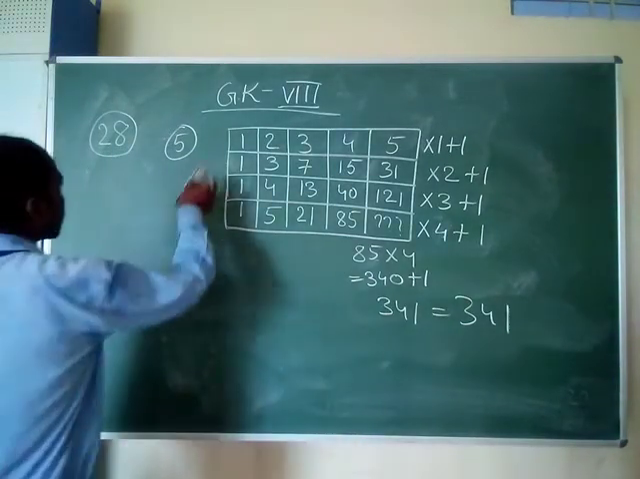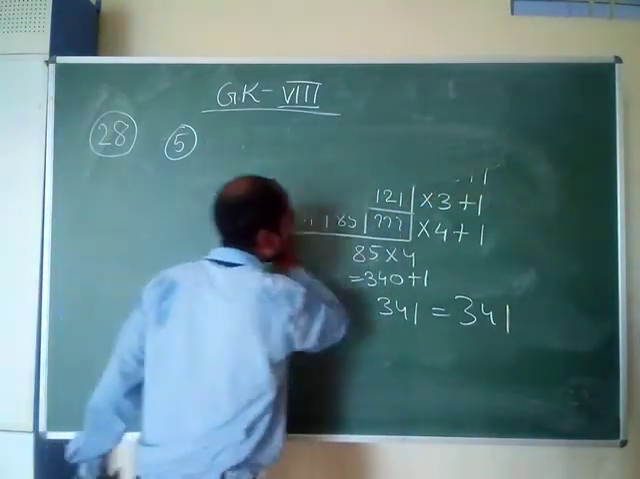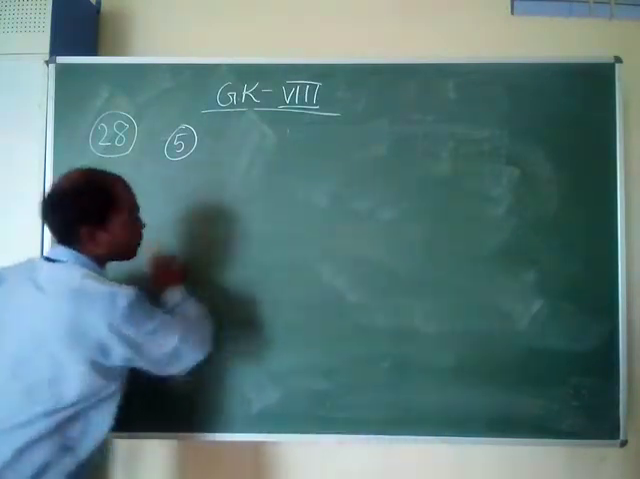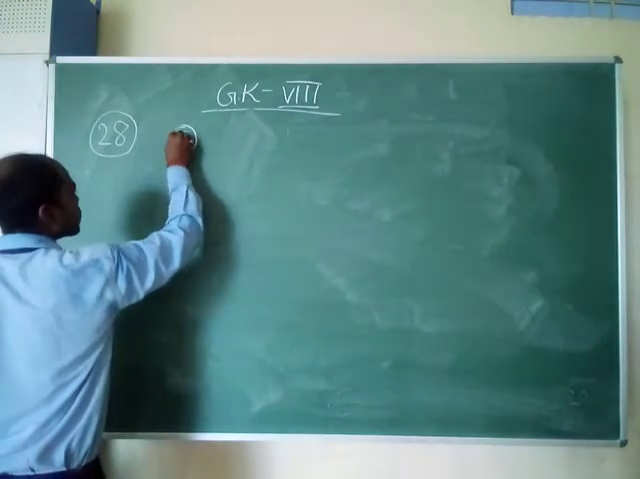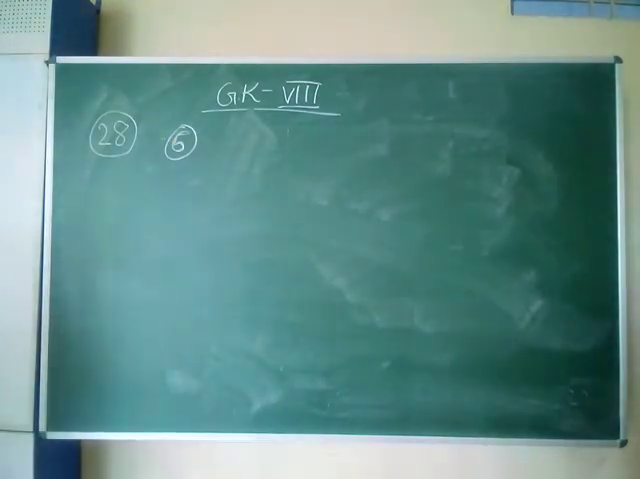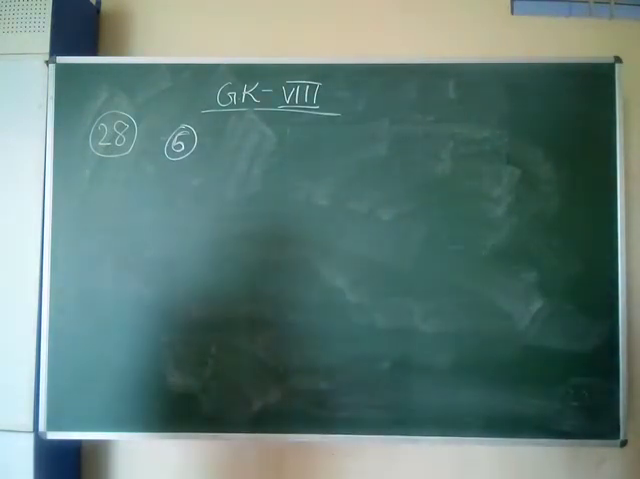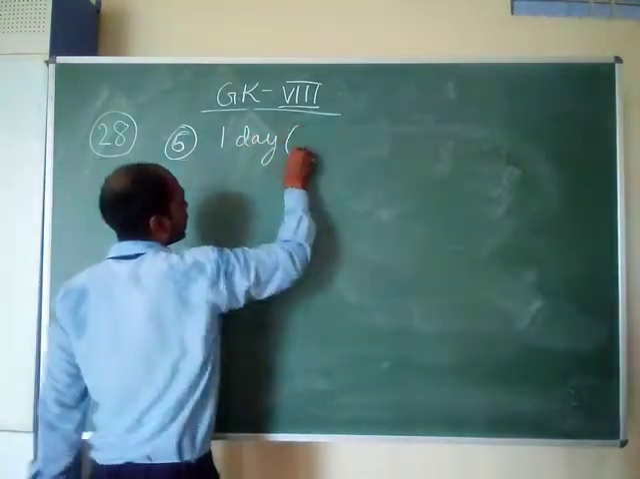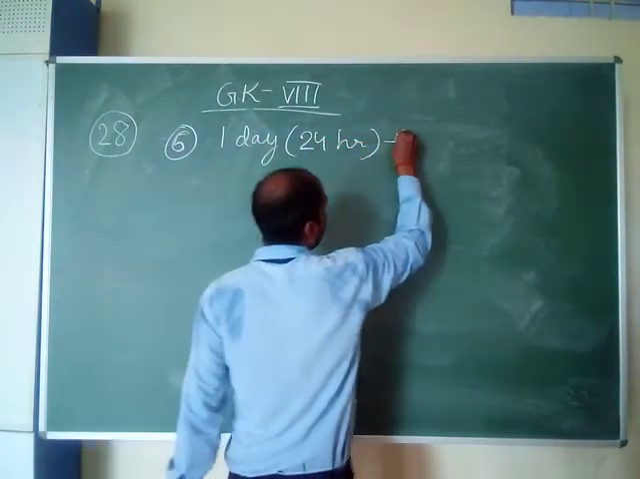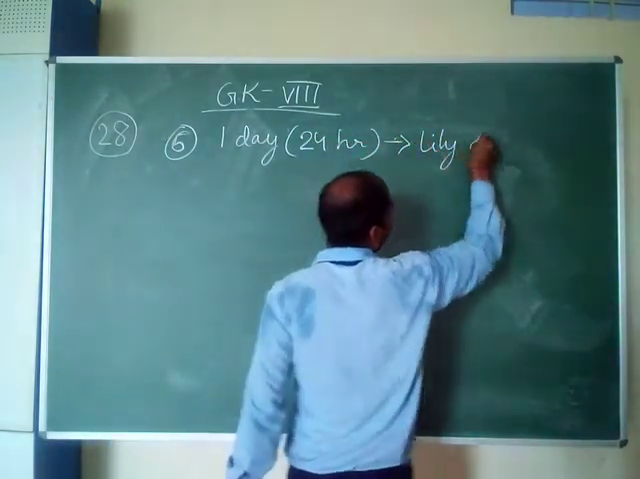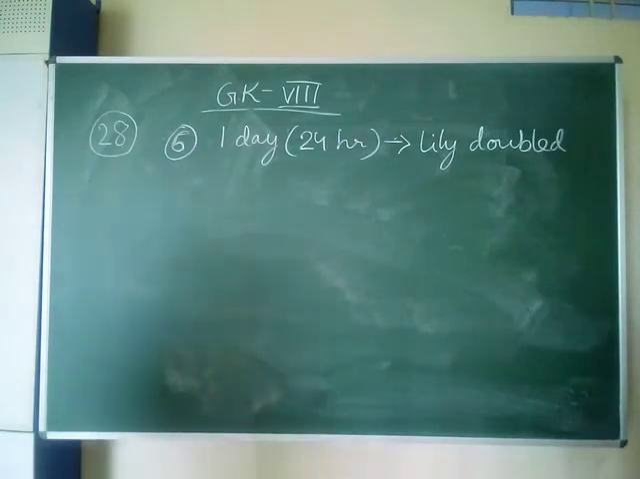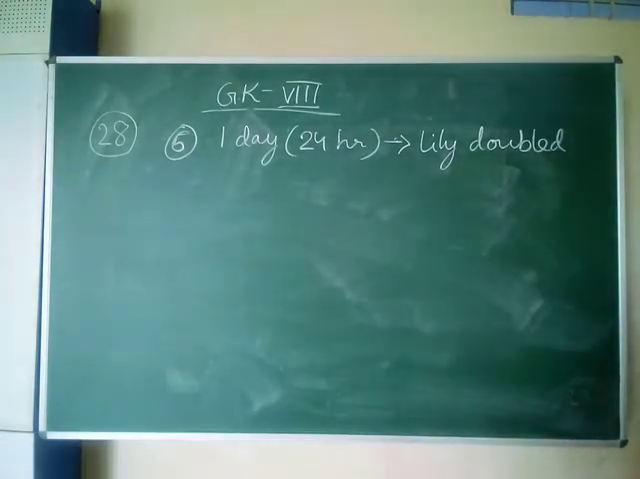Coming on to question number 6. Water lilies double in area every 24 hours. That means in 24 hours, in one day, the water lily gets doubled. In spring, there is one water lily on the lake. So one lily was there in spring.